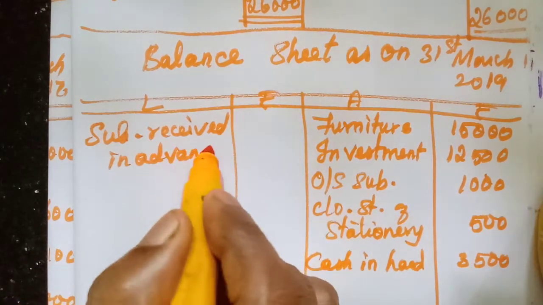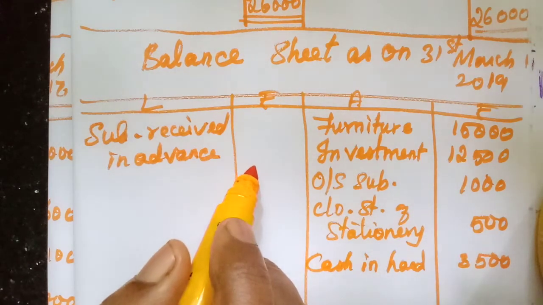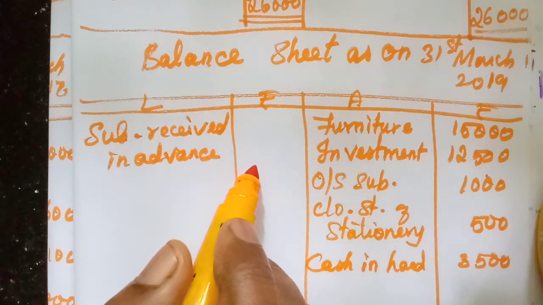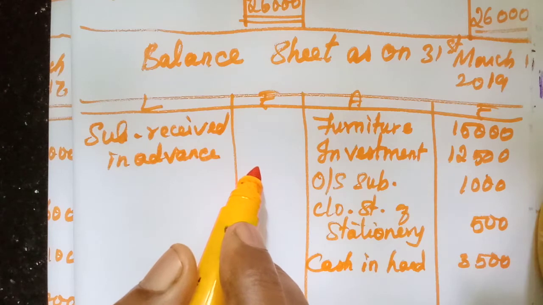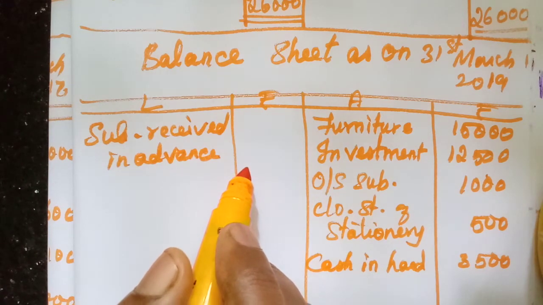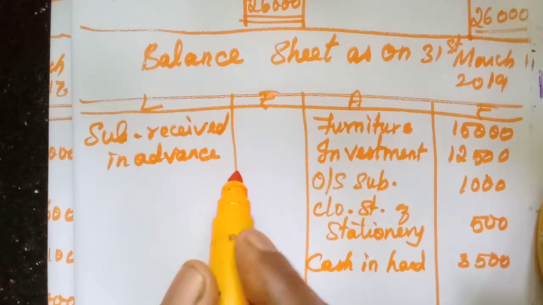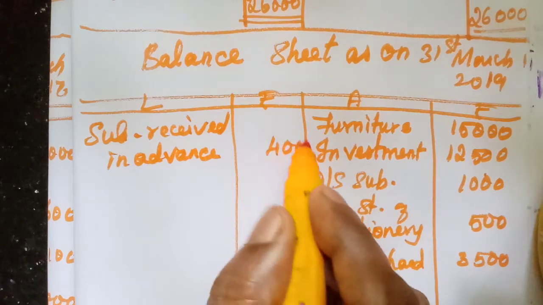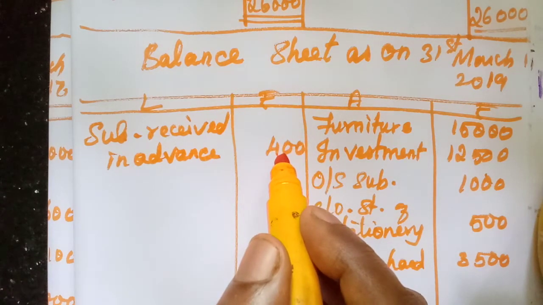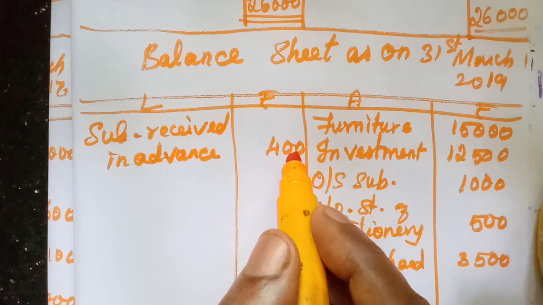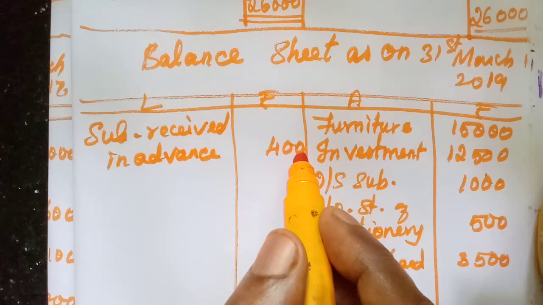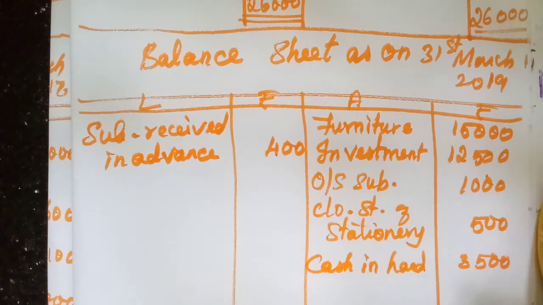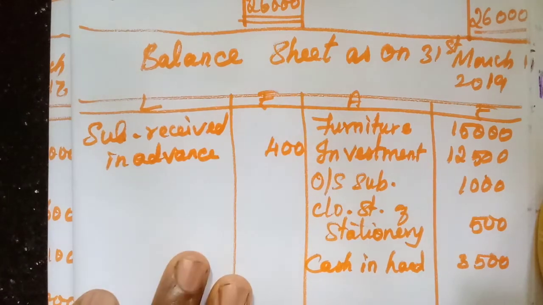If you write in a systematic way, you will not get any doubt, or you may not leave any items. That's why I'm telling from the beginning you can write. Here 1920, that 400 we need to write. Then proceeds from entertainment, that we have already entered. Sundry receipts we have entered in the income and expenditure account. Then additional information. This outstanding subscription we have entered. This stock of stationery entered.